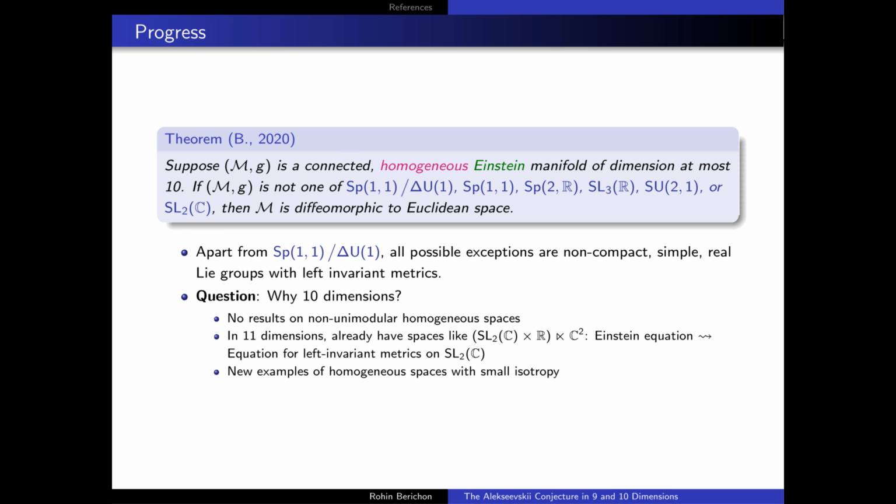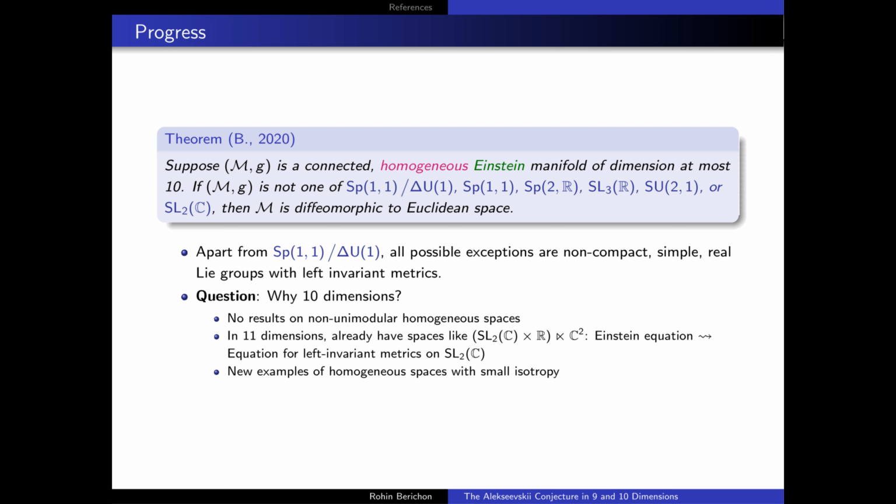A natural question that might arise, of course, is, well, why did we stop at 10 dimensions? Why not continue on to 11 dimensions or 12 dimensions, and so forth? And so there are a number of reasons why our methods don't extend to 11 and 12 dimensions and so on. The first of these, of course, is that there are no results in the non-unimodular homogeneous case. And so our results rely on, first of all, considering just the unimodular case of homogeneous spaces.